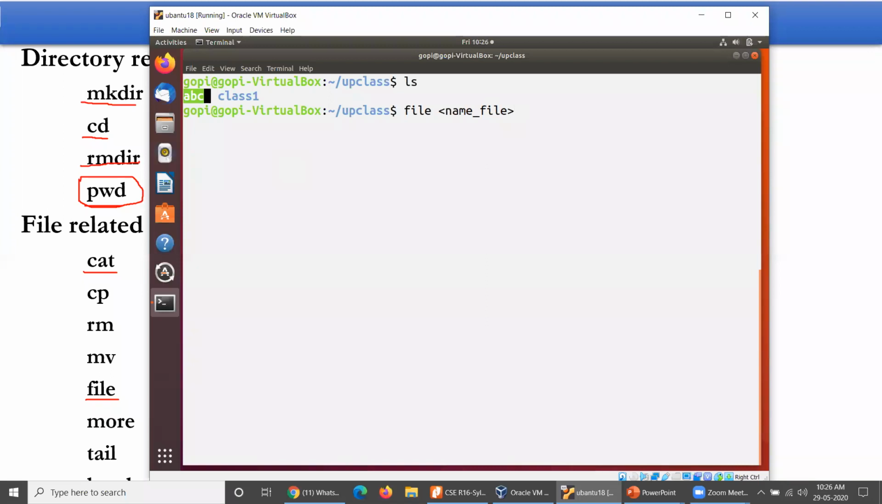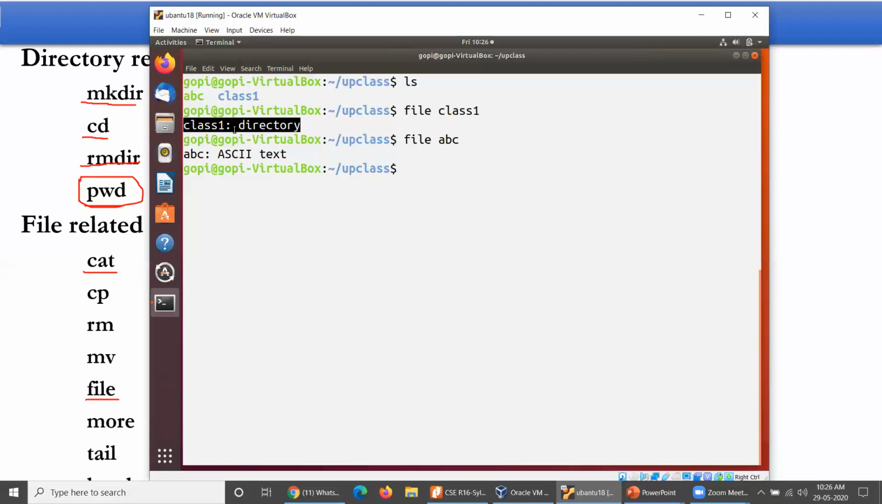So this is the syntax actually. File followed by that particular name. If I operate it on class one, so class one is a directory, like this, the status of that particular file gets displayed. Let me take file followed by ABC, which I created just before. ABC is an ASCII text file.